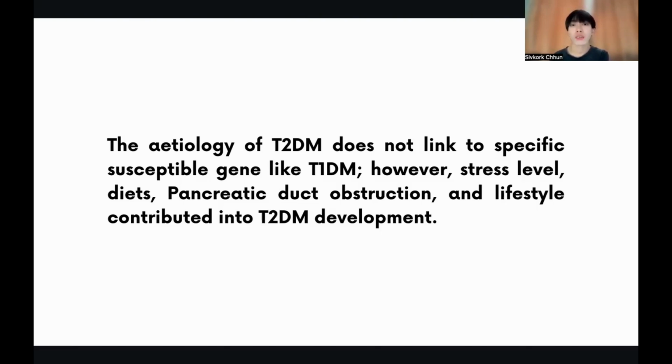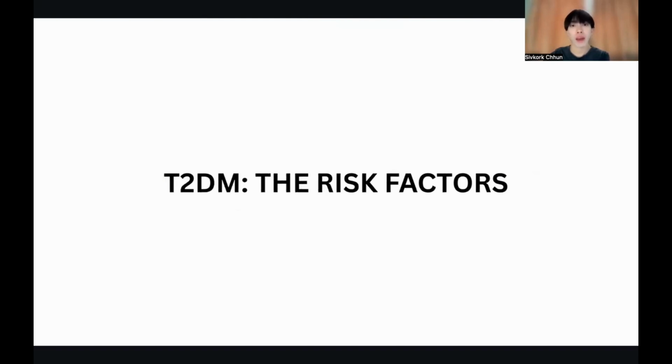So unlike type 1 diabetes, it cannot be prevented. It's incompletely cured and lifelong. But type 2 diabetes is similar, it's a lifelong disorder, but it can be controlled to slow down the progress of the sugar. So in this case, type 2 diabetes can be prevented, but type 1 diabetes is hard to prevent. So let's understand what are the risk factors influencing type 2 diabetes mellitus.